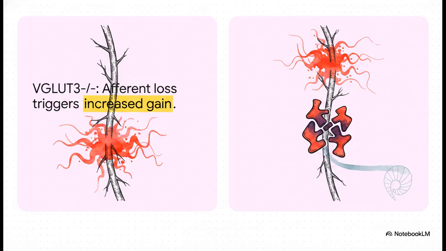And check out the result. It completely blocked the amplified gain. The sensitivity curves dropped right back to normal. This is our smoking gun. It proves the MOC efferent pathway is directly responsible for cranking up cochlear amplification when hearing is lost.